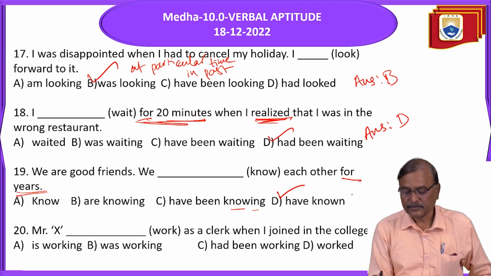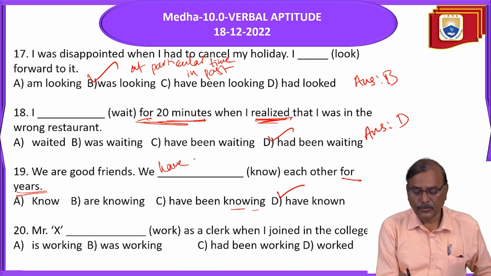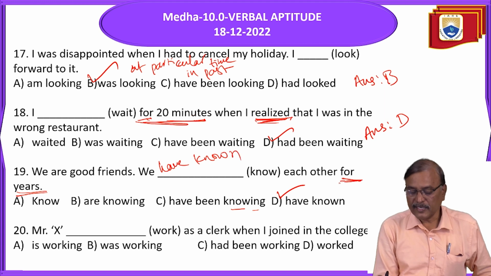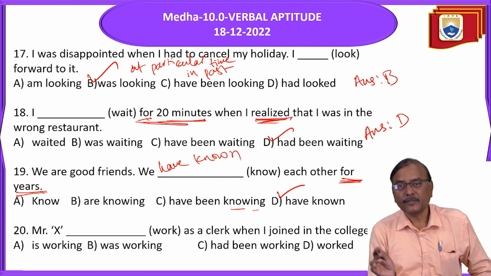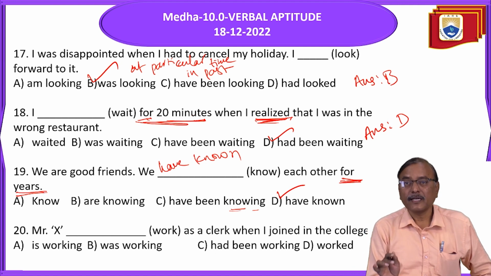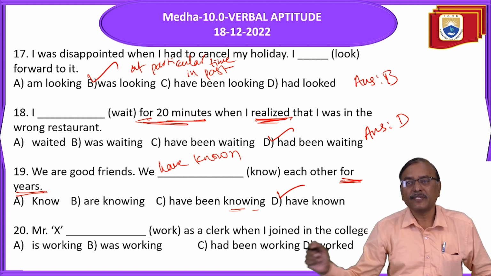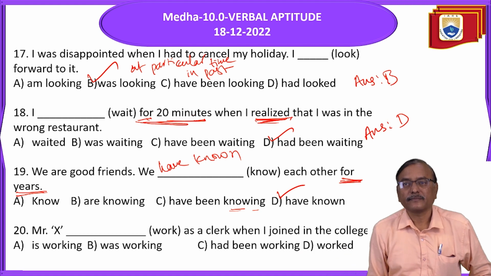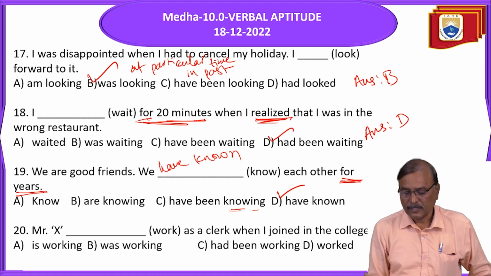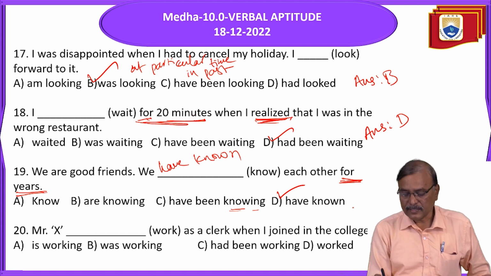The hint is for plus time only, but don't use present perfect continuous because the verb know is not used in continuous tense. It is a stative verb or non-progressive verb in which action cannot be seen. So we have known each other for years. Answer is D.